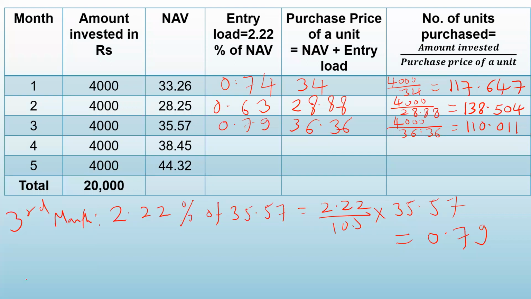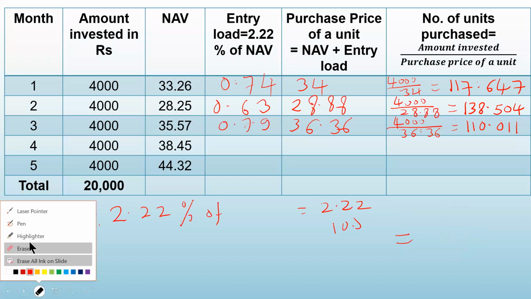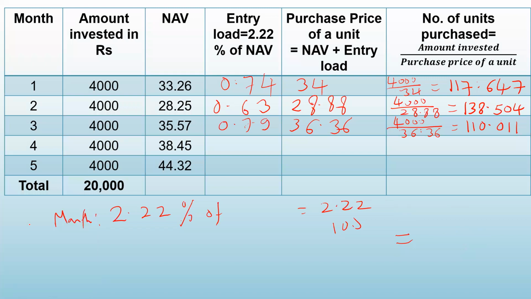So for the 4th month, you will calculate the entry load and then we will calculate the purchase price. So let us calculate for the 4th month. In the 4th month, the entry load is 2.22% of NAV.